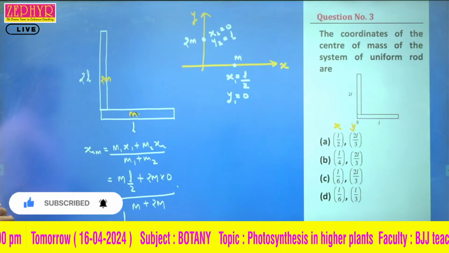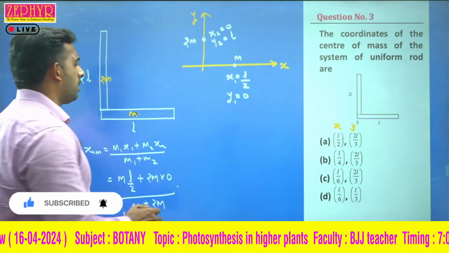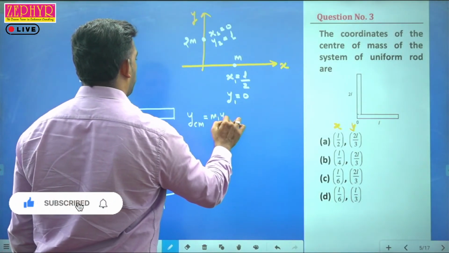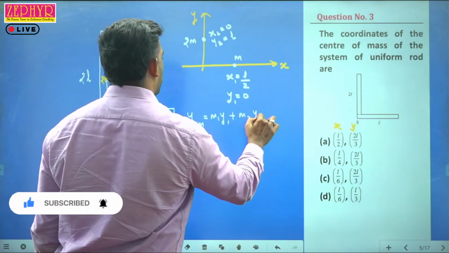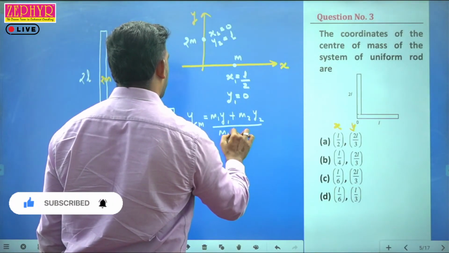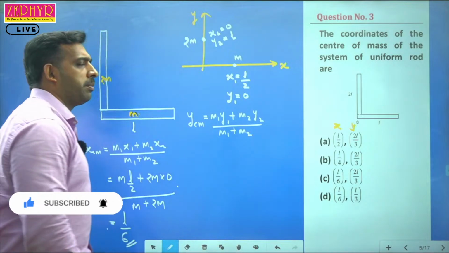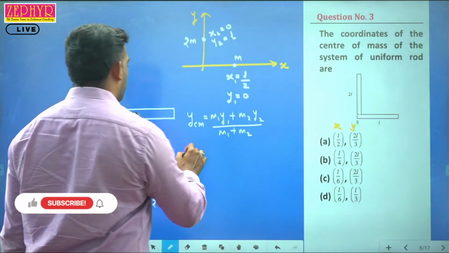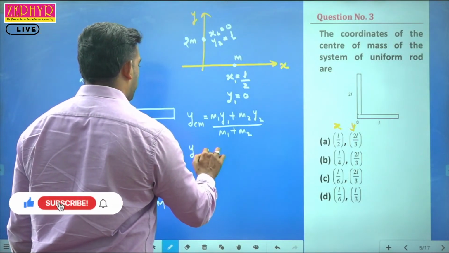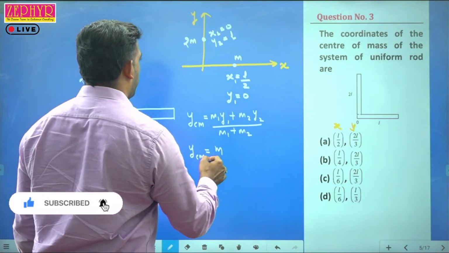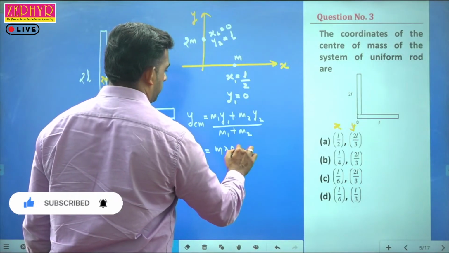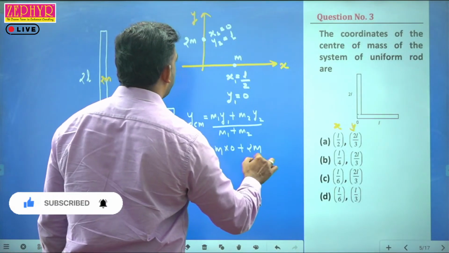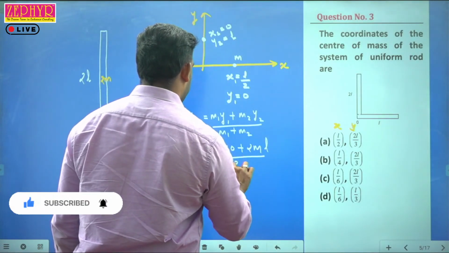Is it clear? Similarly, we can find the value for ycm. ycm is m1 y1 plus m2 y2 divided by m1 plus m2. So ycm is equal to m into y1, where y1 is equal to 0, plus m2, that is 2m, into y2, which is L, divided by 3m.